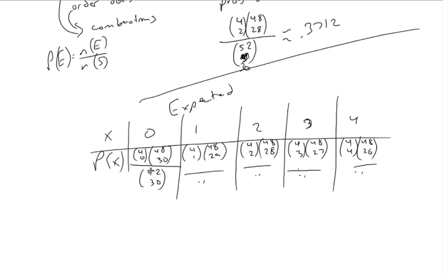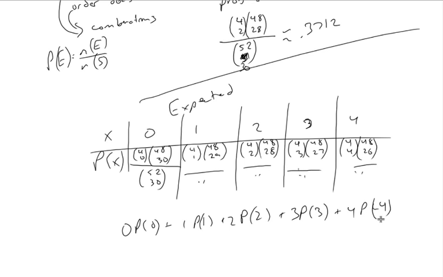So let's figure out these numbers. I'm just going to figure out the numerator, because if I take 0 times the probability of 0, plus 1 times the probability of 1, plus 2 times the probability of 2, plus 3 times the probability of 3, plus 4 times the probability of 4. That part goes away. 1 times the probability of 1, this is 4 times 48 choose 29.